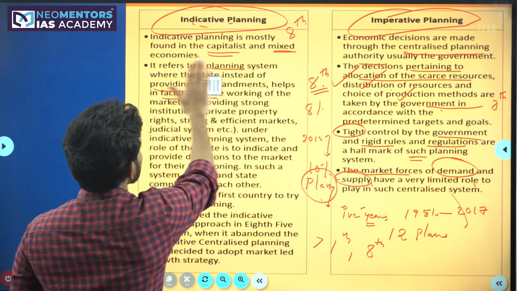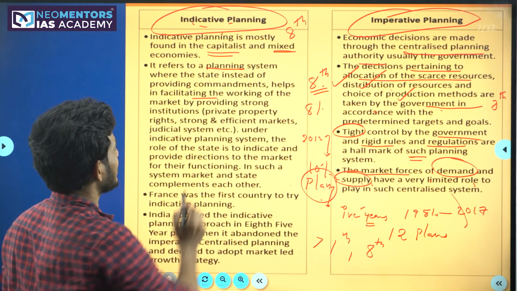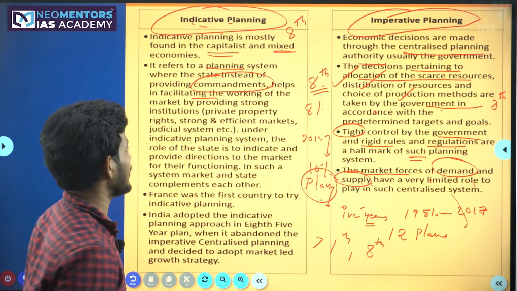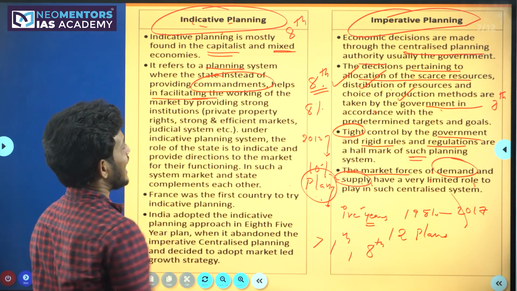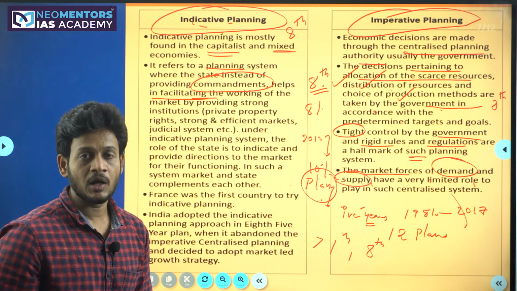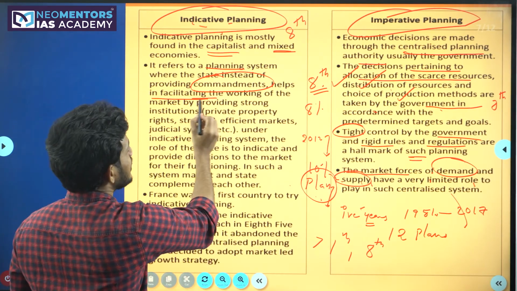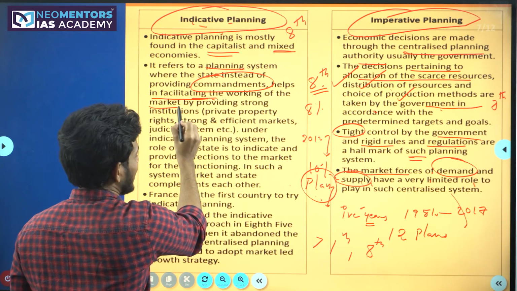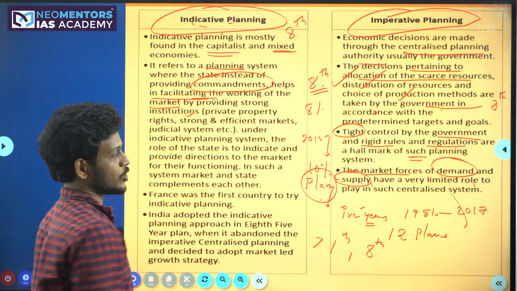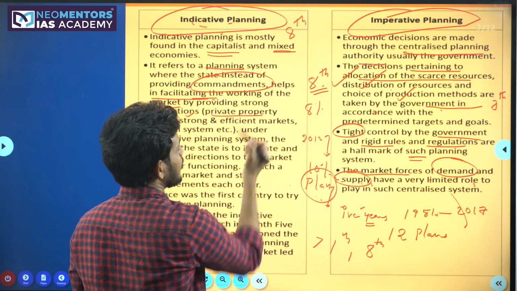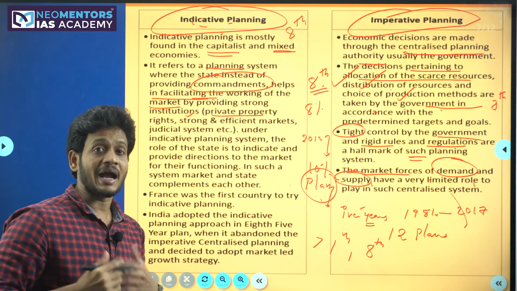So in this indicative planning, the state will never give you commandments, but instead will create a working environment where everybody can do their economic activities. It is like facilitating the working of the market by providing strong institutions. Now the government won't take anything from you. Strong private property and strong rights will be there.